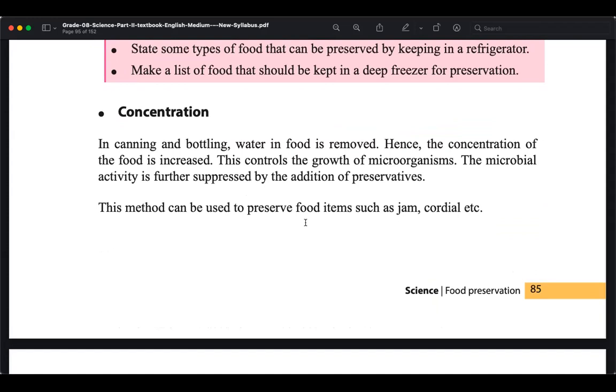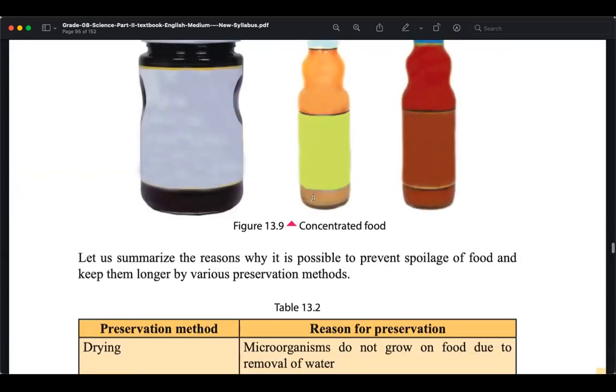Other than salt, we can use sugar, jam, cordial-like things using sugar, and lime pickle and some other chutney-like things. Sometimes salt and sugar both are used. That is basically increasing the concentration and removing water. Then again the microbial activities will be low. Why? Because they cannot find good moisture.